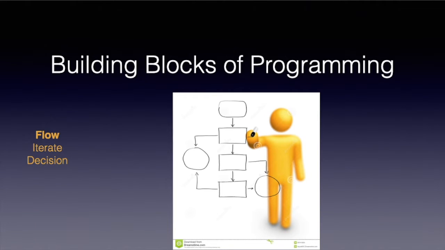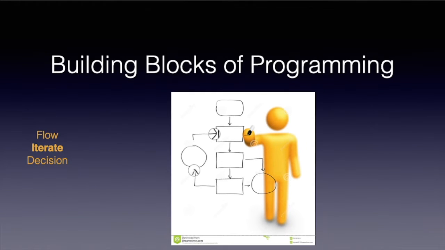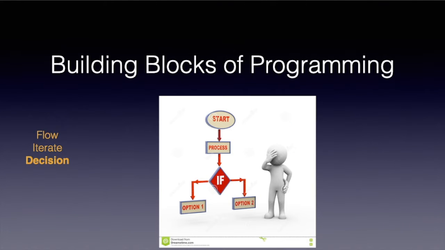It always basically follows the same path, just like a program follows the same lines of script. Then I was going to talk about iteration, or repeating things, and about if statements and decisions, and the fact that programs need to make decisions just like we sometimes need to make decisions.